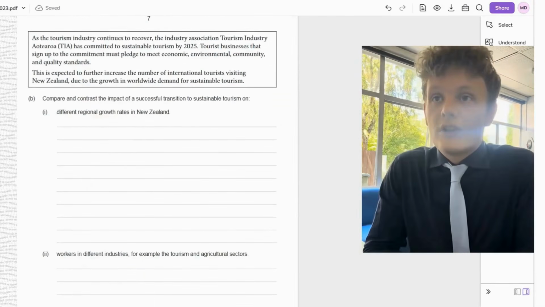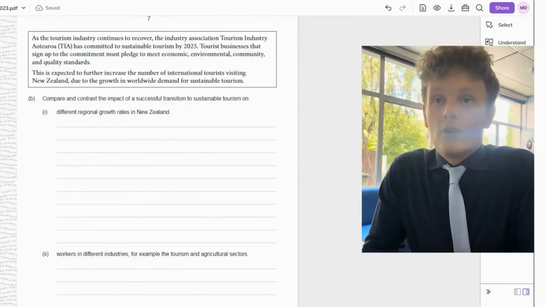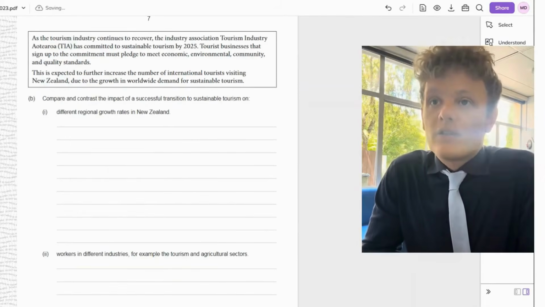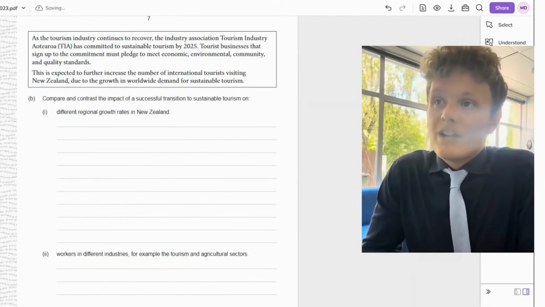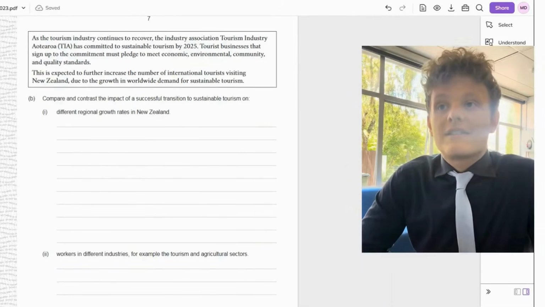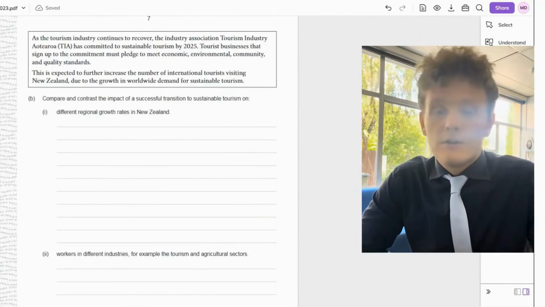As the tourism industry continues to recover, the industry association Tourism Industry Aotearoa, TIA, has committed to sustainable tourism by 2025. Tourist businesses that sign up to the commitment must pledge to meet economic, environmental, community and quality standards. This is expected to further increase the number of international tourists visiting New Zealand due to the growth in the worldwide demand for sustainable tourism. Compare and contrast the successful transition to sustainable tourism on different regional growth rates in New Zealand.